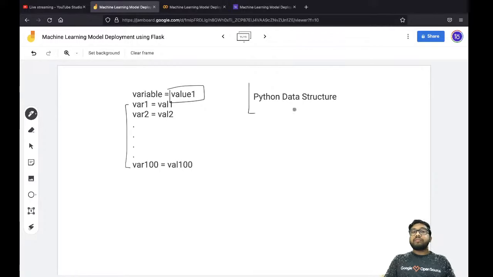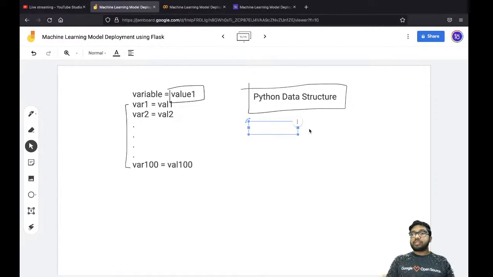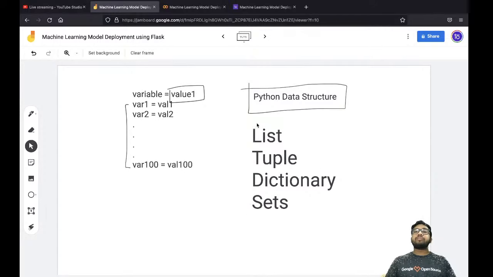To tackle this, we have Python data structures, and we have four kinds of them. First, we have a list, which is a replacement of an array. You must have heard about arrays if you are coming from a C background or any kind of programming language, or if you are a computer student. After that, we have a tuple. We have a dictionary, like a normal dictionary, like an Oxford dictionary. It is exactly the same way. And last we have a set. You have studied sets during your 10th, or 10th or 11th if you're from CBSE. So these are the four data structures of Python.